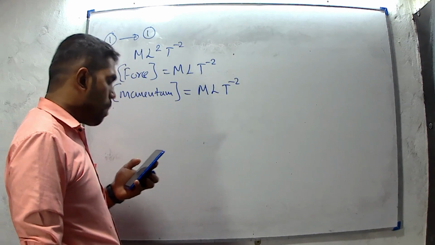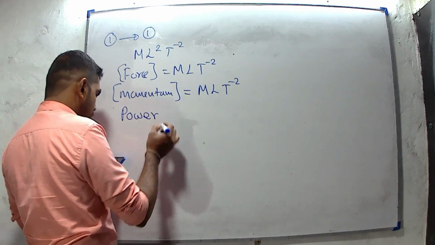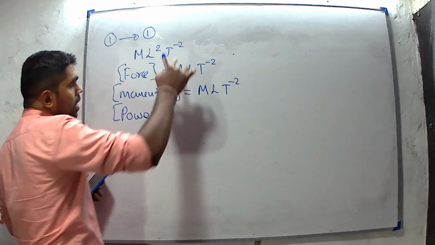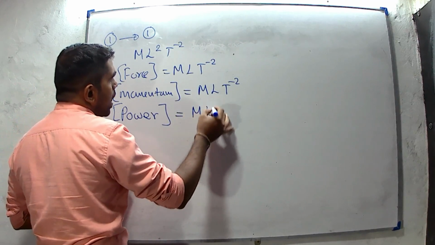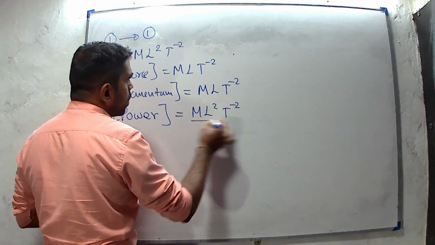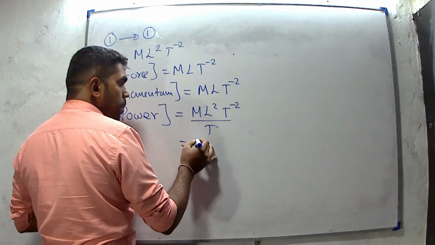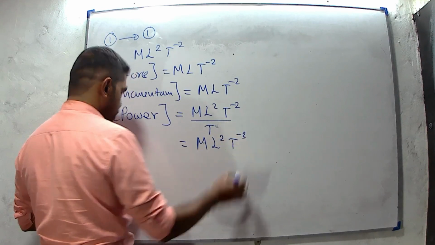Fourth one, power. Power means rate of energy. Rate of energy is energy divided by time, or work done divided by time. ML²T⁻² divided by T. Therefore, the dimensions of power are ML²T⁻³.